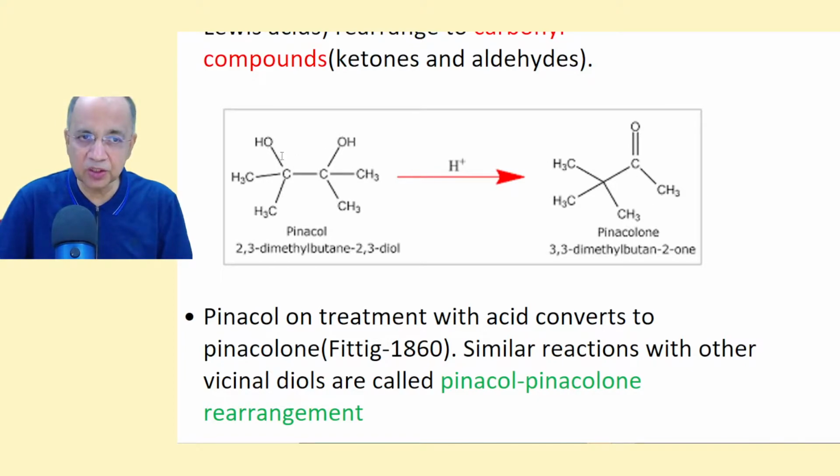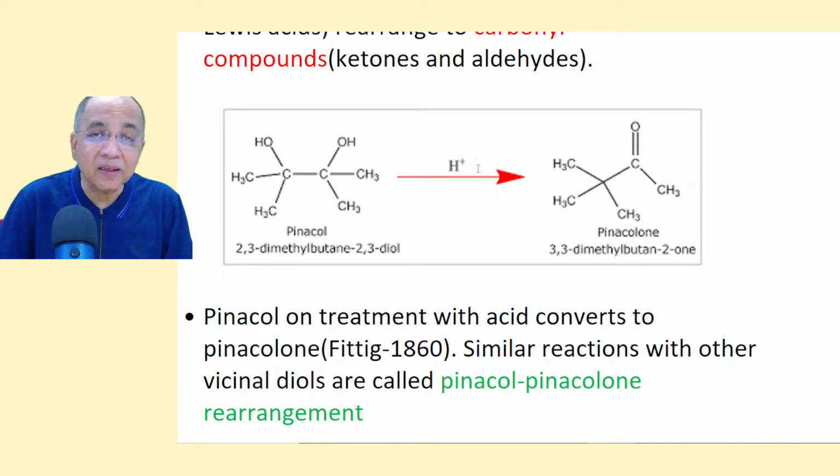Supposing a carbocation is formed here after dehydration. So this is the carbocation, since this is a symmetrical structure. Any one of these two groups will migrate with its electron pair, and this lone pair will come. This is a 1,2 shift, and subsequent deprotonation will form the ketone. I hope you understand what I say.